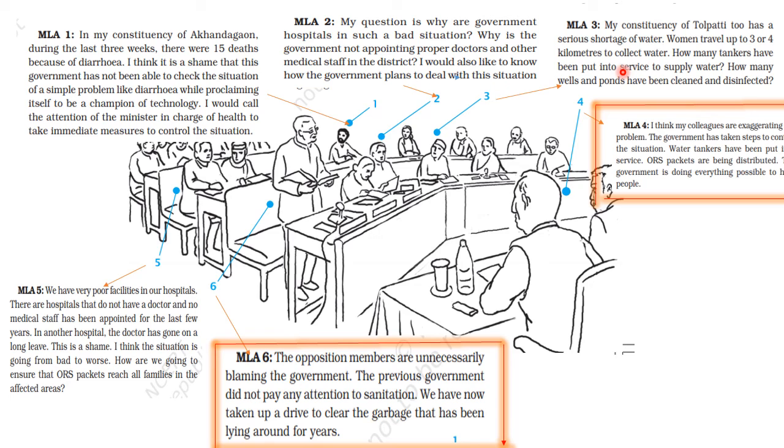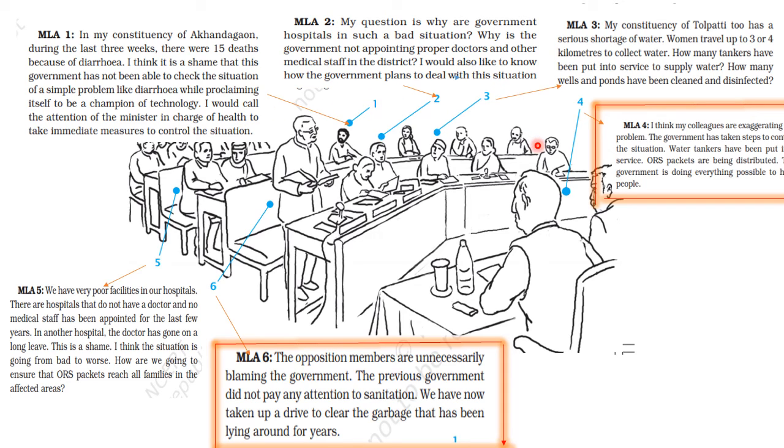Okay, and once he finishes this, another MLA from the opposition stands up and says, we have a very poor facility in our hospital. There are hospitals that do not have a doctor. No medical staff has been appointed for the last few years. In another hospital, the doctor has gone on a long leave. This is a shame. I think the situation is going from bad to worse. How are we going to ensure that ORS packets reach all families in the affected areas?